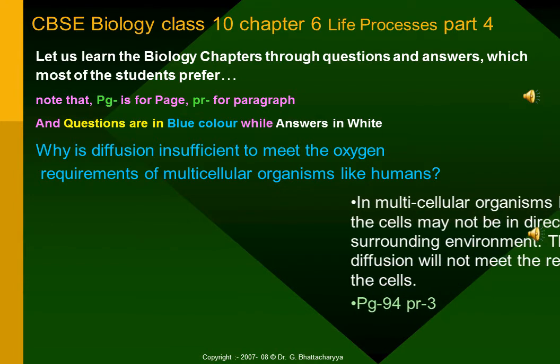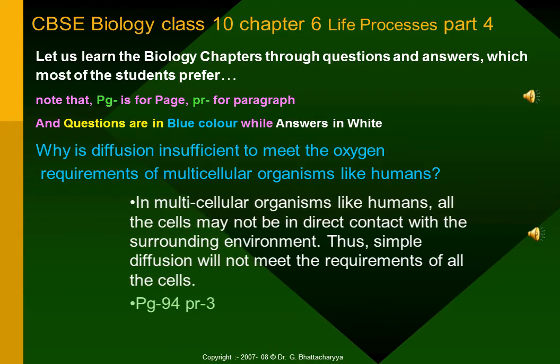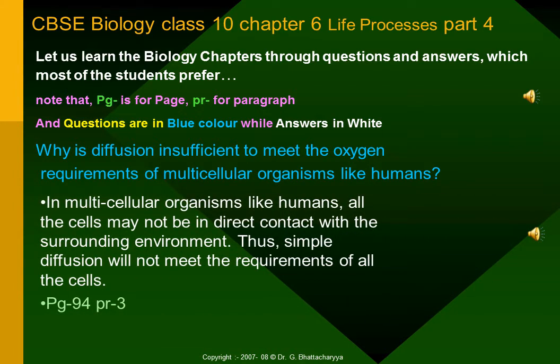Why is diffusion insufficient to meet the oxygen requirements of multicellular organisms like humans? In multicellular organisms like humans, all the cells may not be in direct contact with the surrounding environment. Thus, simple diffusion will not meet the requirements of all the cells.